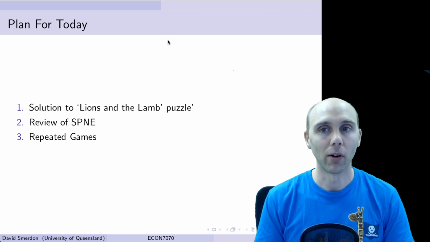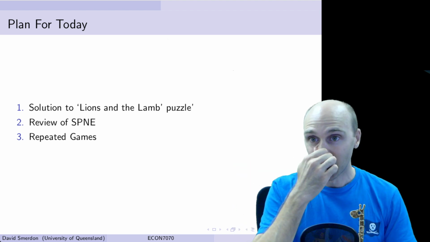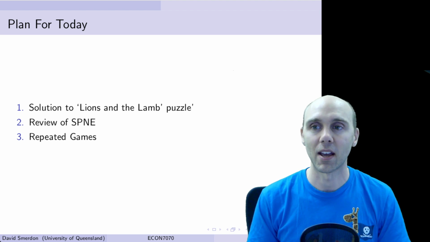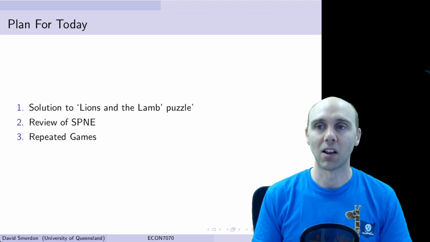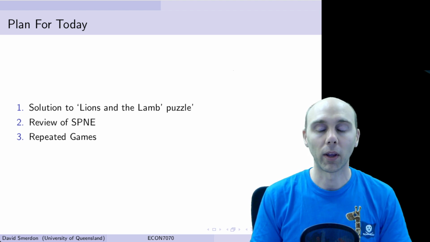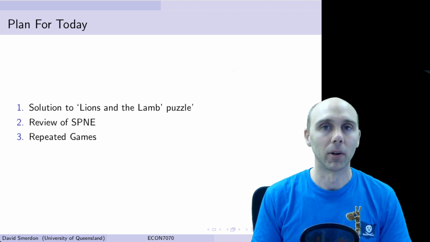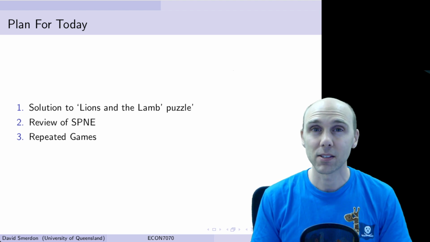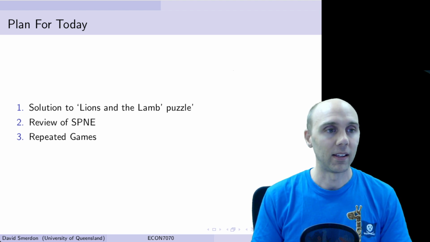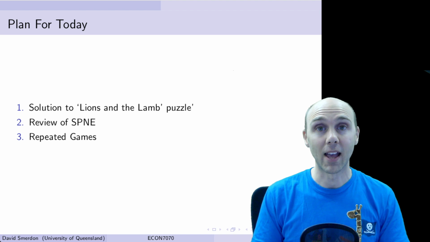So what we'll start off with is the solution to a very cute little puzzle, a little brain teaser you can bust out at dinner parties, the Lions and the Magic Lamb puzzle. Then a very quick review about subgame perfect Nash equilibrium, what the concept means, why we care about it, and then we'll look at that in the context of repeated games.